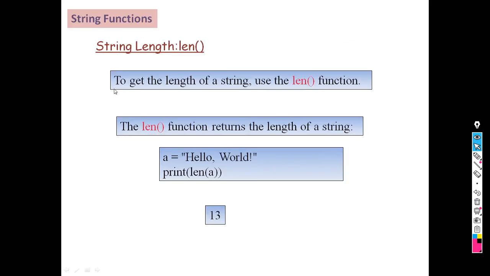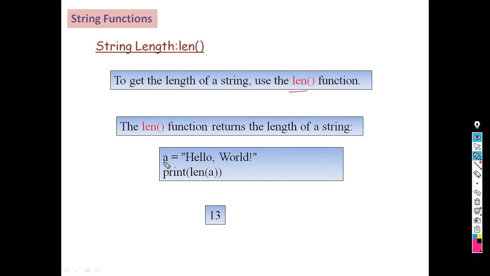Then next part, string functions. So these functions are easier one. The first function is length. Okay, how we can calculate length of string. Look here, to get the length of a string we can use length function, len. This is the length function. Here the length function returns the length of the string.